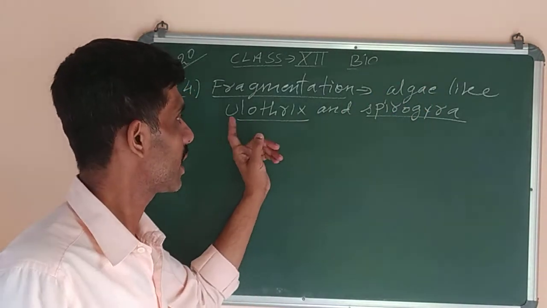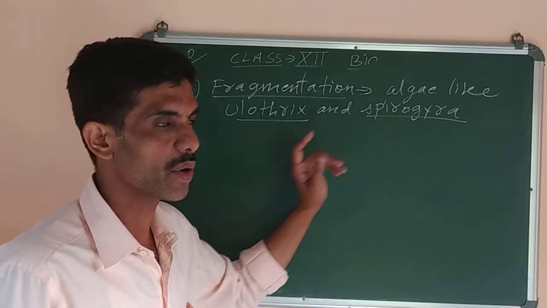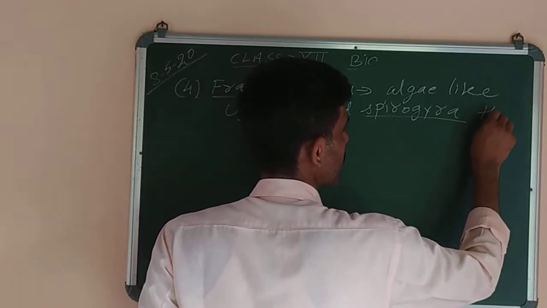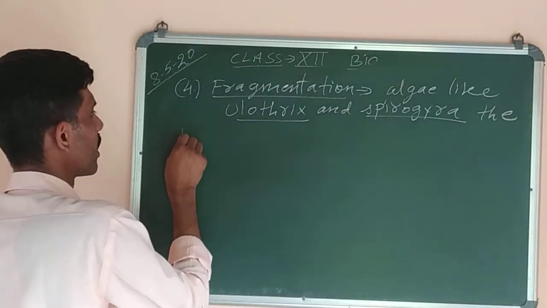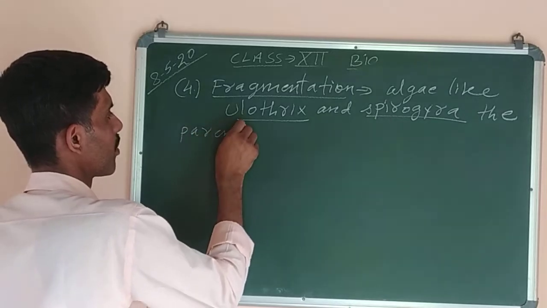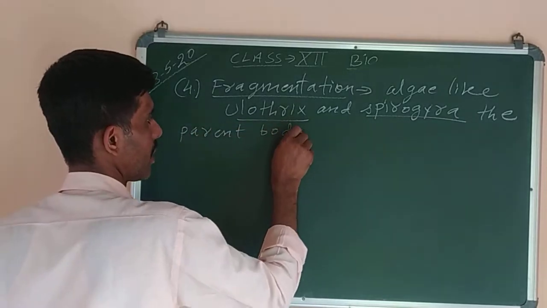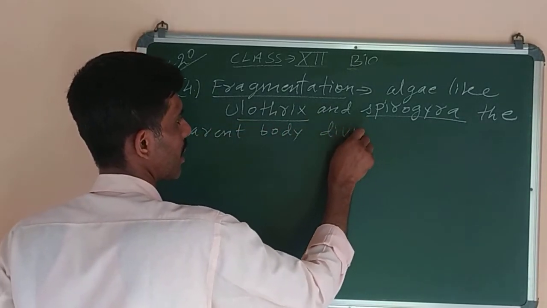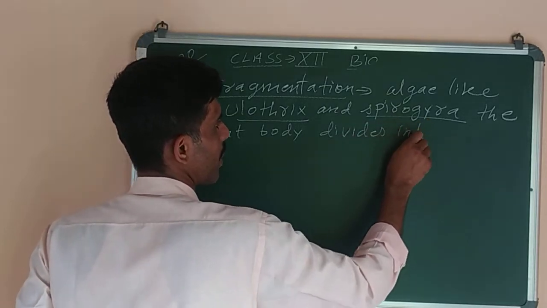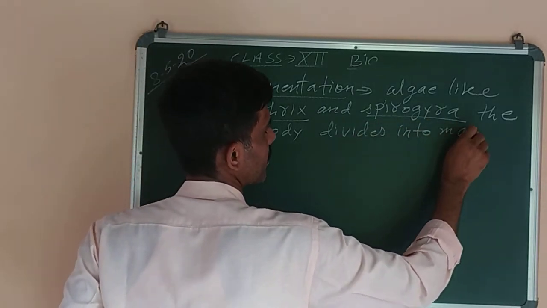So in algae like Eleutheryx and Spirogyra, the parent body divides into many fragments.